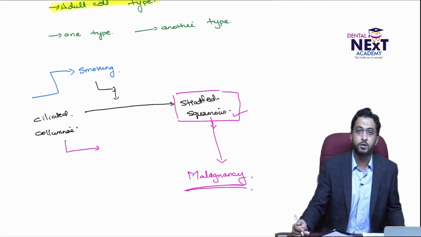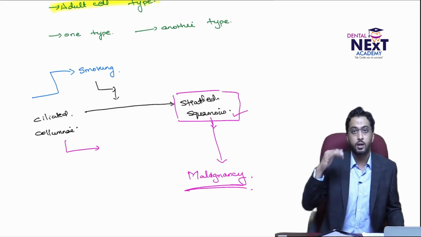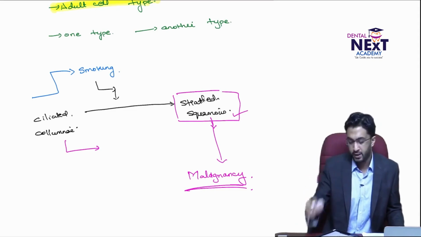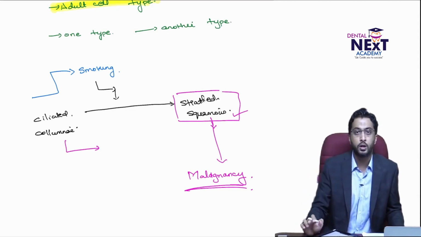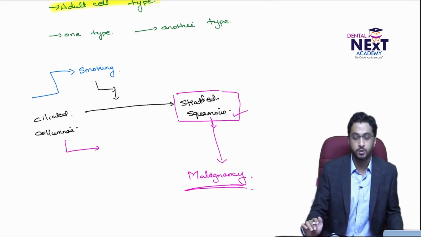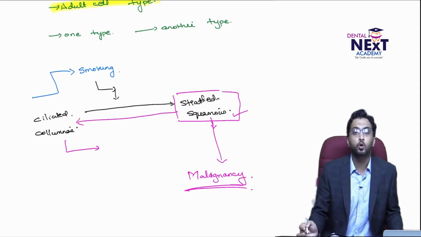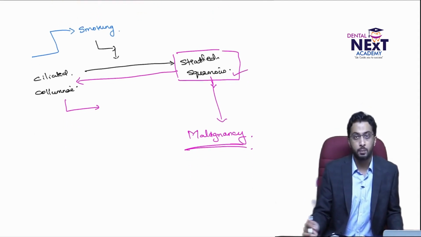Though there is an adaptive response, there is no protective response: no mucus secretion, no cilia to push off the debris. So the injury will keep on adding up, and finally, if the smoking is not stopped, it can lead to malignancy. Now, I told you it's a reversible response. So if the patient stops smoking, it can go back to the ciliated columnar epithelium.